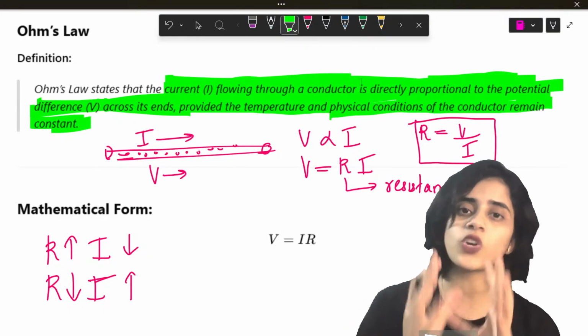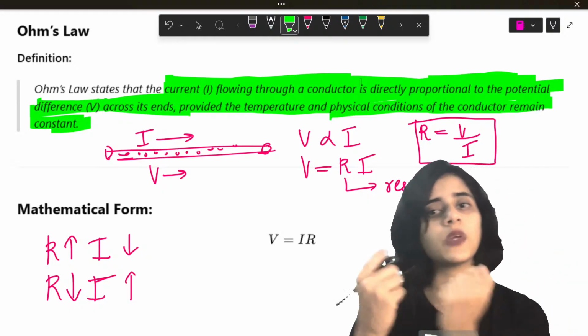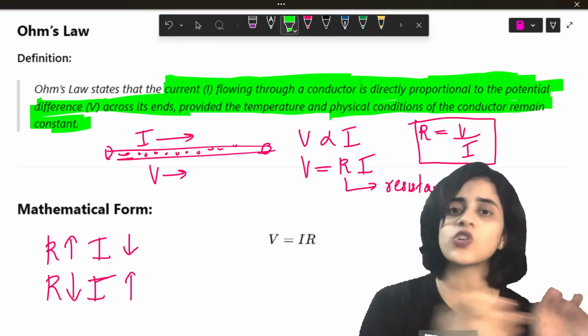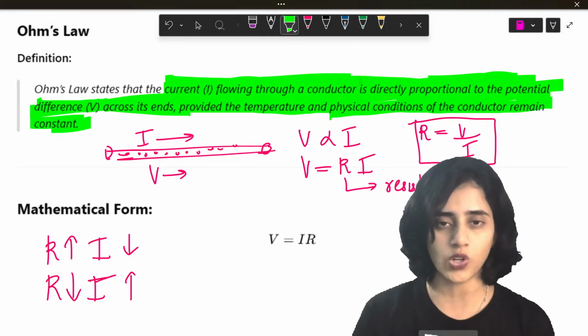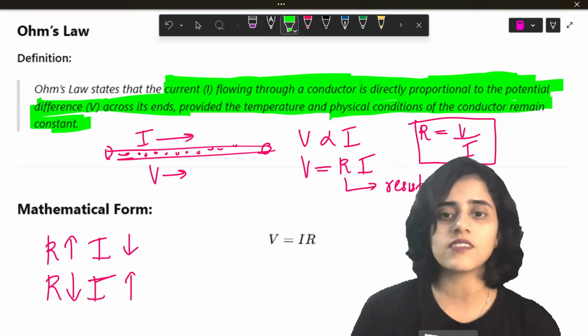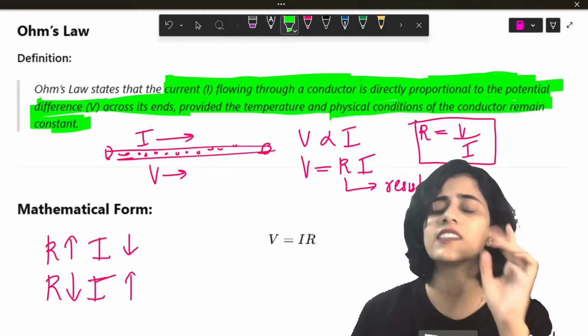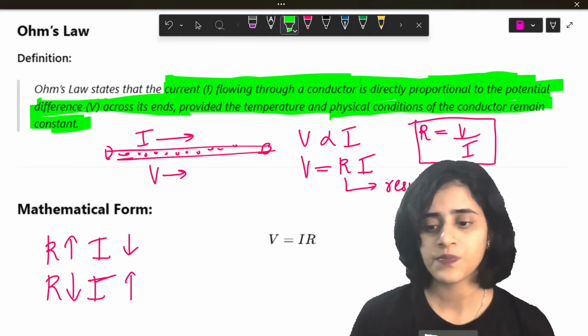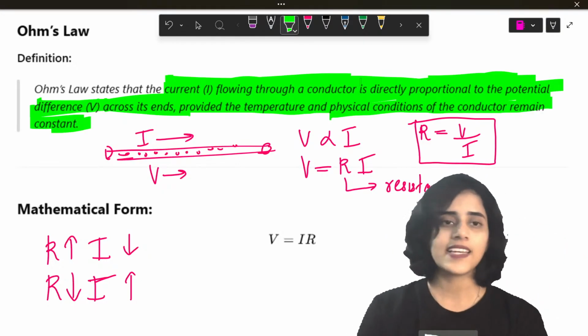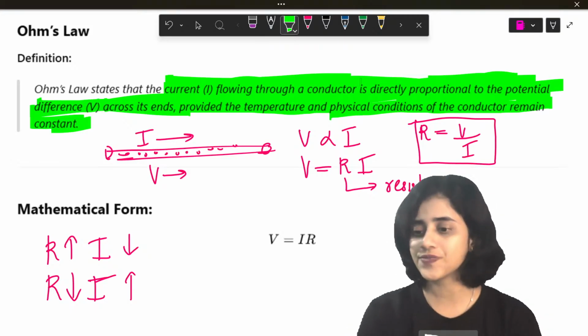Yes? It is just a constant. So V can be any value, I can be any value. But V is always proportional to I when resistance is constant. Even if the resistance is 10, 50, 20, it just has to be constant, that's all. Okay? Is Ohm's law clear to all of you?